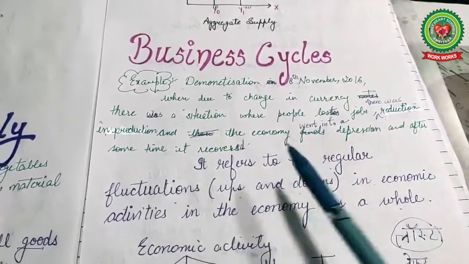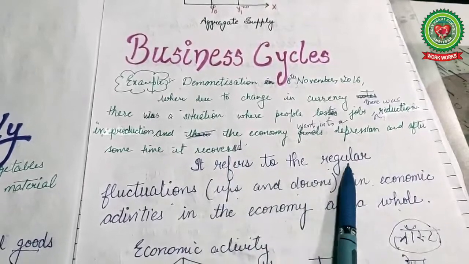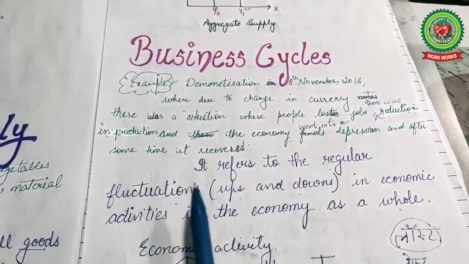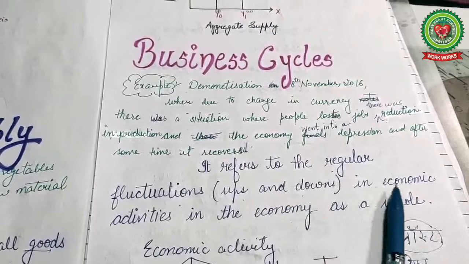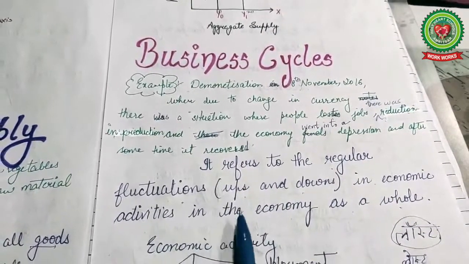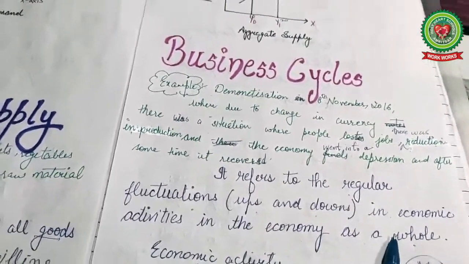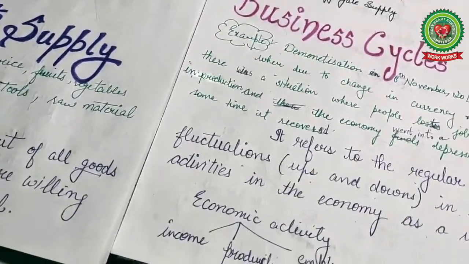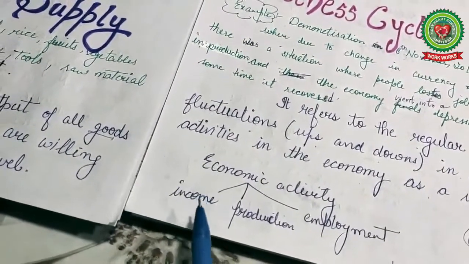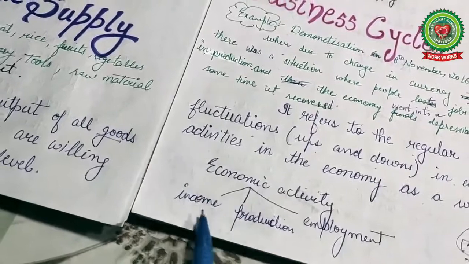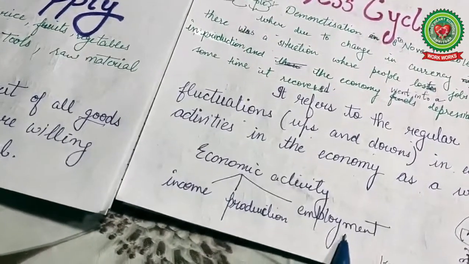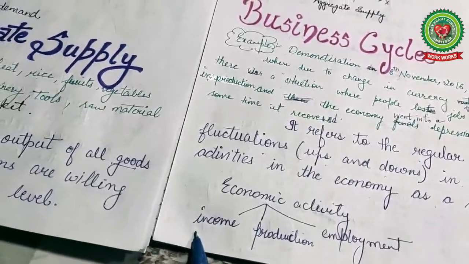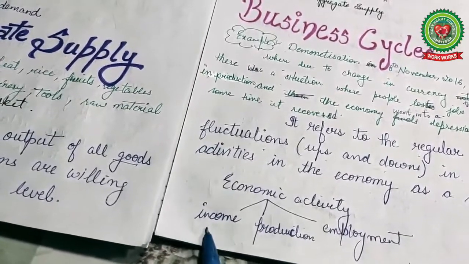So we can say that it refers to the regular fluctuations, like ups and downs, in economic activities in the economy as a whole. In the economic activities, we can consider three things, that is income, production and employment. Income is the money that the people have.